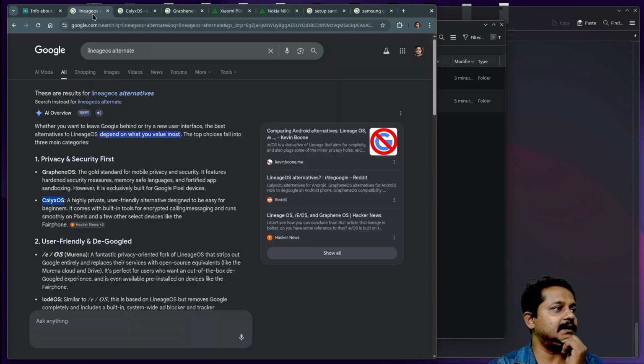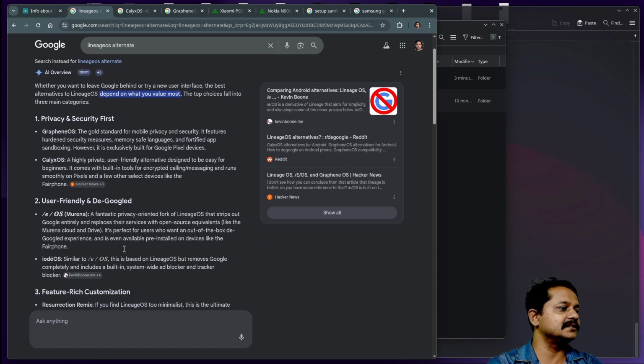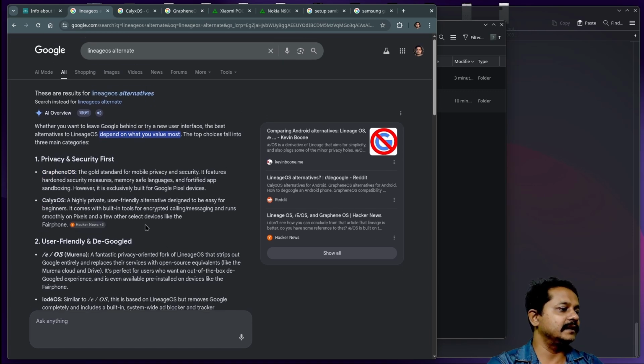Not the operating system, but the driver implementation. If you are using Linux on desktop, mobile, on anything, the implementation of drivers is so bad that you cannot do anything. Some Linux fanboy might be getting offended. What are the options? GrapheneOS is an option, CalyxOS, and some other OSes are also available. But I found that if I install those operating systems on my device, they will not work.